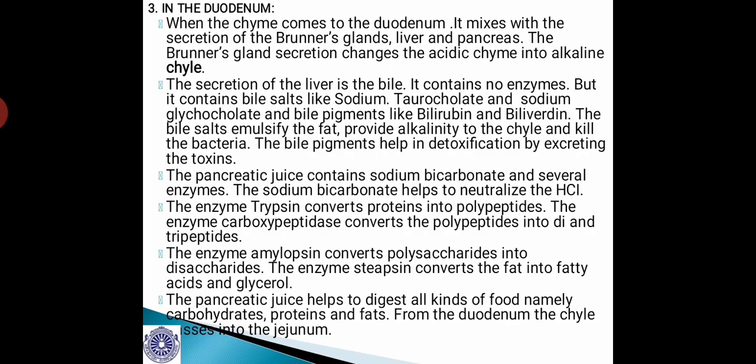So you should remember one thing here at this juncture, that steapsin is the only active lipid digesting enzyme present in the human alimentary canal. The pancreatic juice helps to digest all kinds of food, namely carbohydrates, proteins and fats. So it is the only digestive juice which can digest all the types of food that we consume. And from the duodenum, this alkaline chyle passes into the jejunum, the next part of the small intestine.